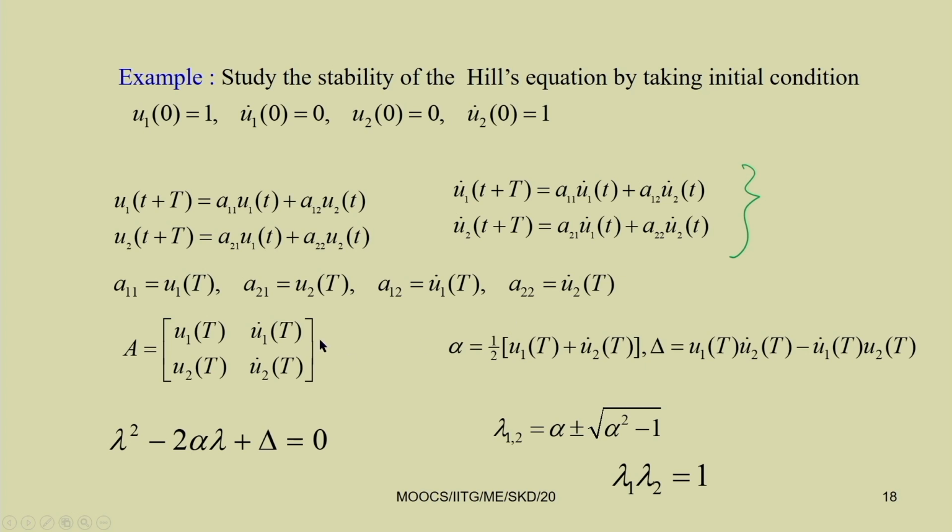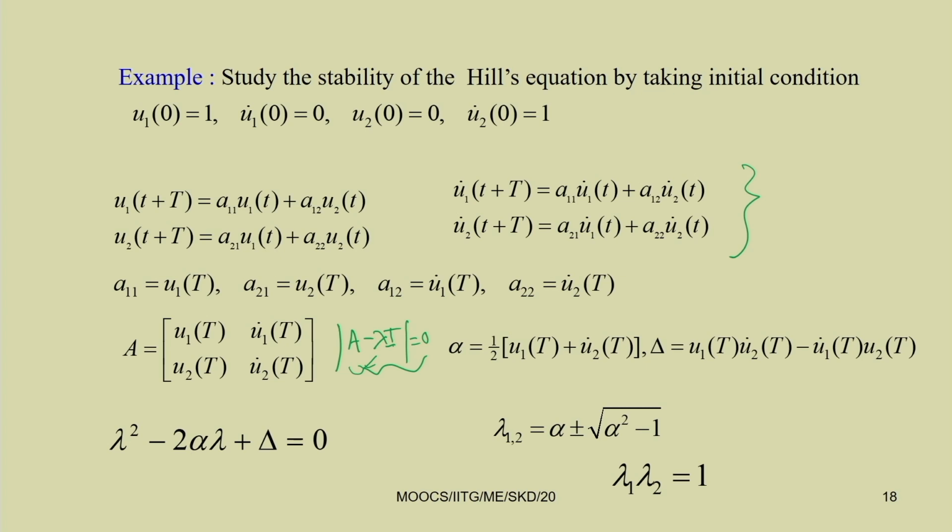So, this A matrix now can be reconstructed equal to u 1 T, u 1 dot T, u 2 T, u 2 dot T. We can find the determinant of this A minus lambda I equation. So, to find the eigenvalue, either you directly find the eigenvalue or you just find the determinant and equate to 0. This is a 2 by 2 matrix, so easily you can do it by hand. That is why simply you can find this determinant of A minus lambda I equal to 0.